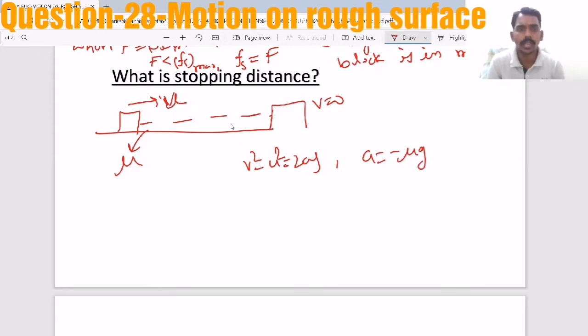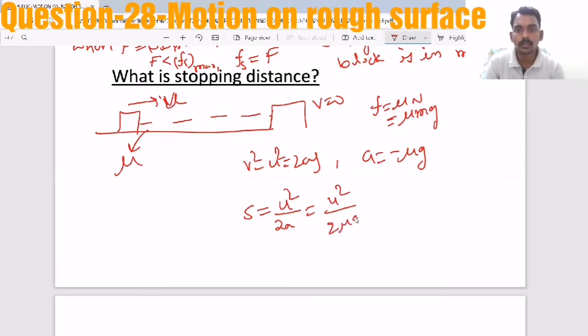The only force acting along the direction of motion is friction, mu N, nothing but mu mg, opposite to the direction of motion. So the stopping distance becomes u square by 2a, or u square by 2 mu g.